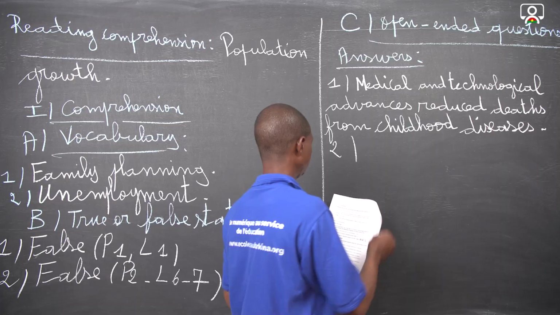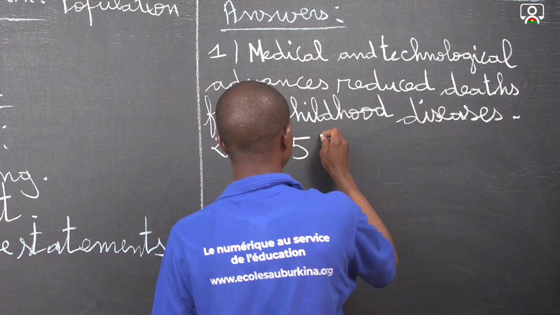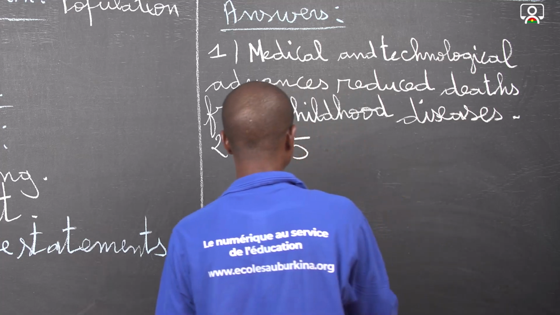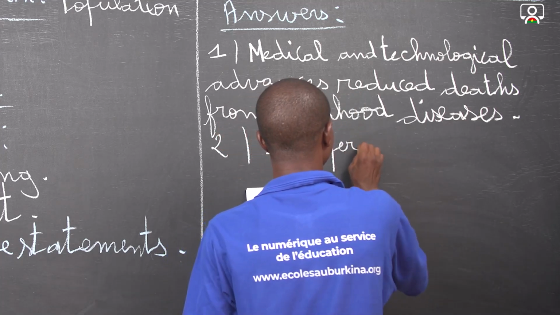And here the answer is that the proportion of the world population who live in developing countries is 75%